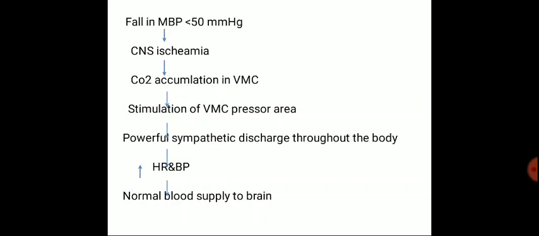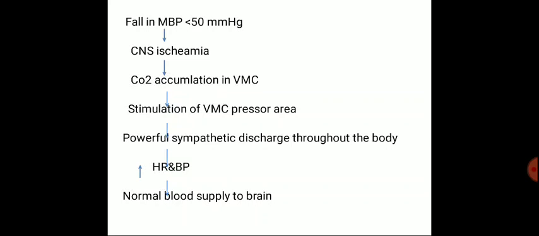Excitation of the VMC causes strong sympathetic stimulation leading to vasoconstriction. Peripheral vessels become totally occluded in certain areas. An example is the kidney. The CNS ischemic response acts as the emergency arterial pressure control system.